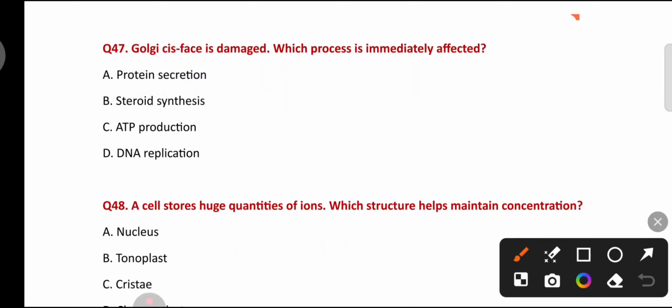If Golgi cis phase is damaged, which process is immediately affected? Protein secretion, steroid synthesis, ATP production, DNA replication. If Golgi cis phase is damaged, it cannot receive protein. So, protein secretion process is immediately affected.